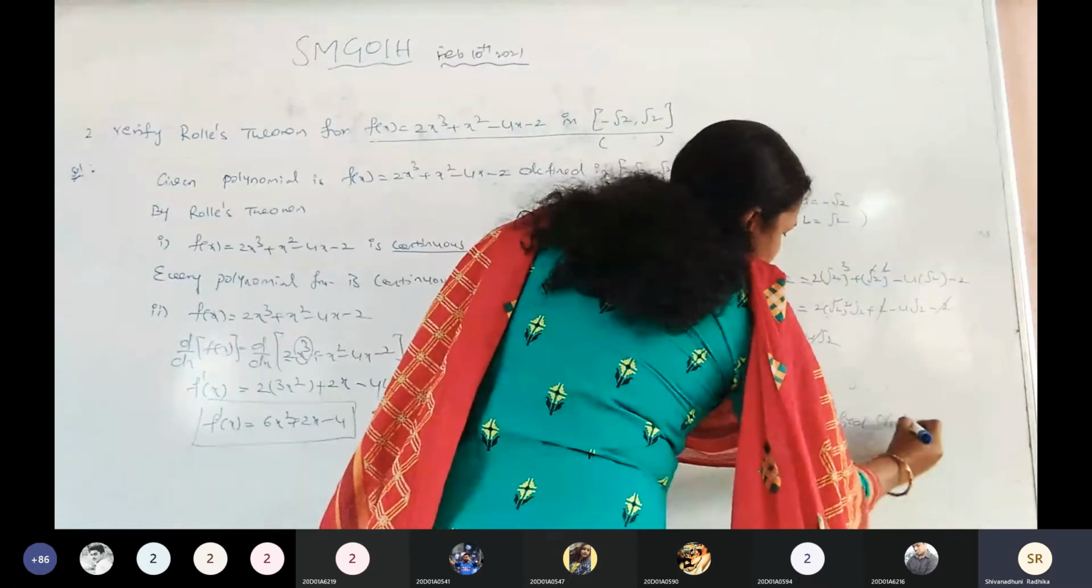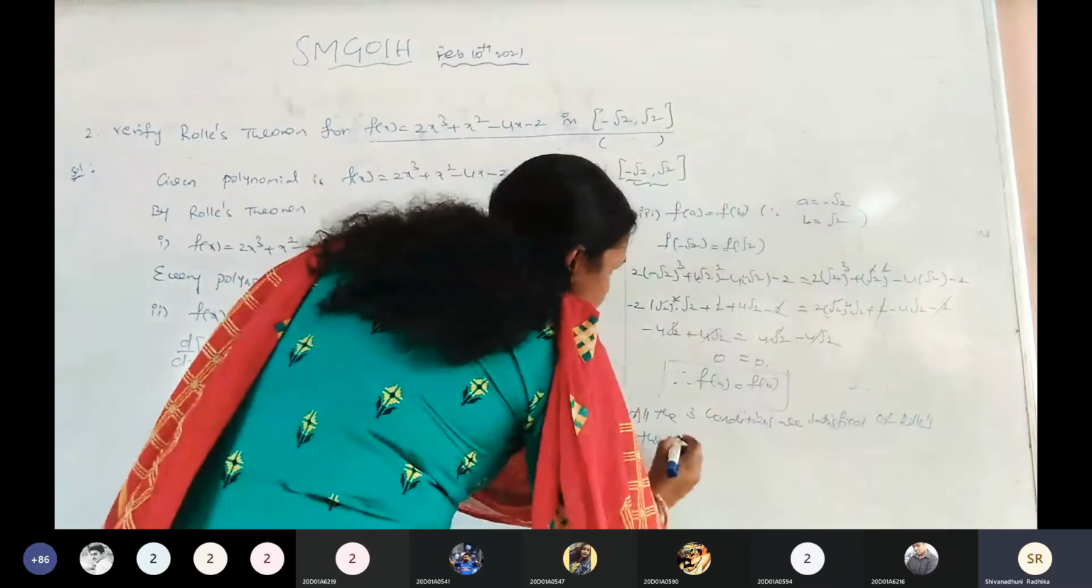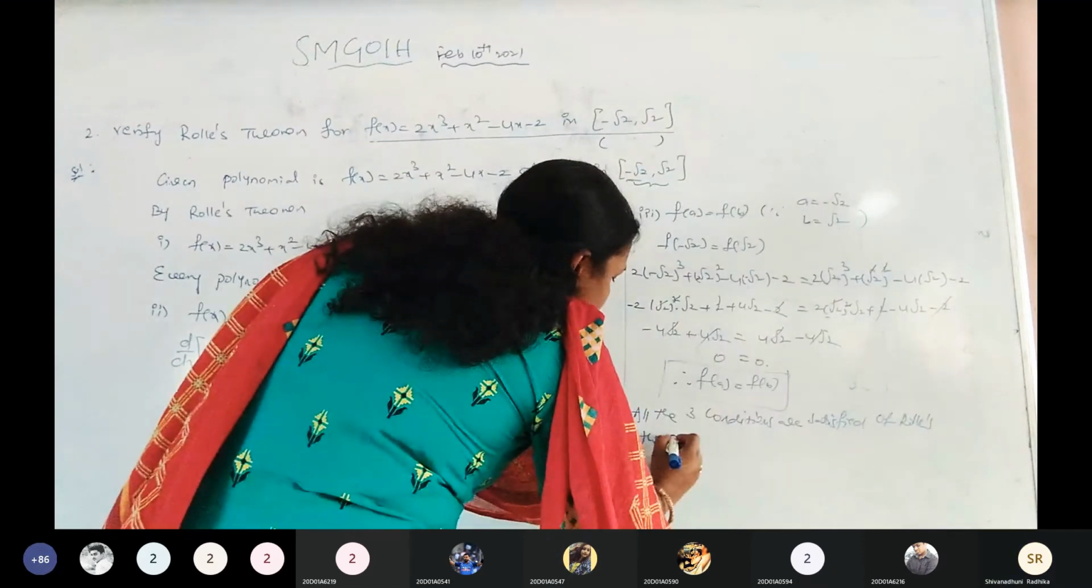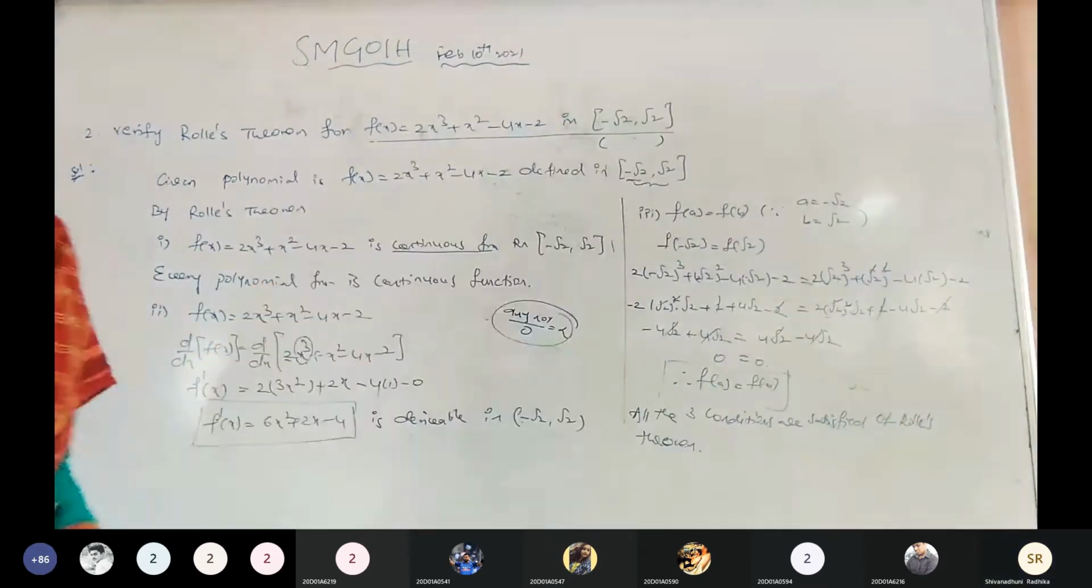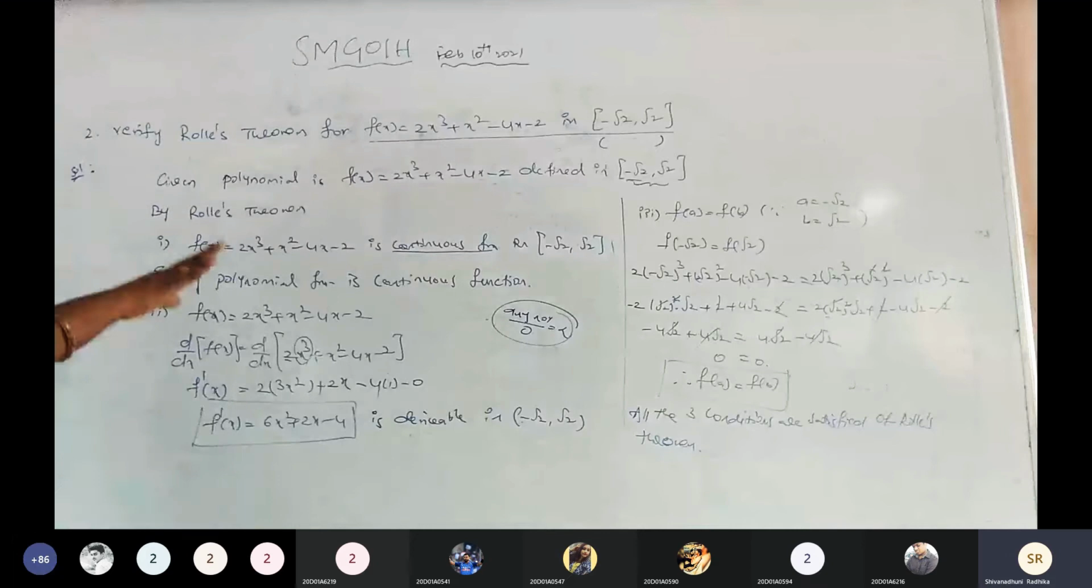Of Rolle's theorem. Then find what more? Find the C value. Once all the three conditions are satisfied, then we go for finding the C value.